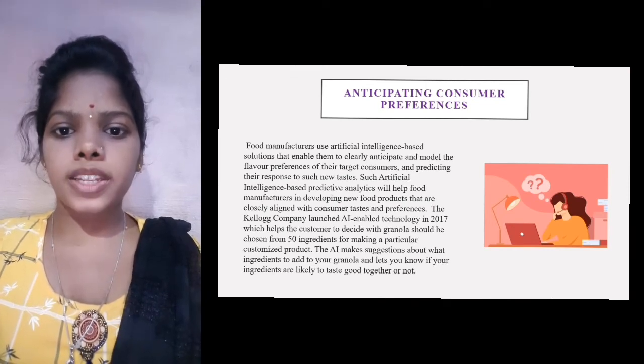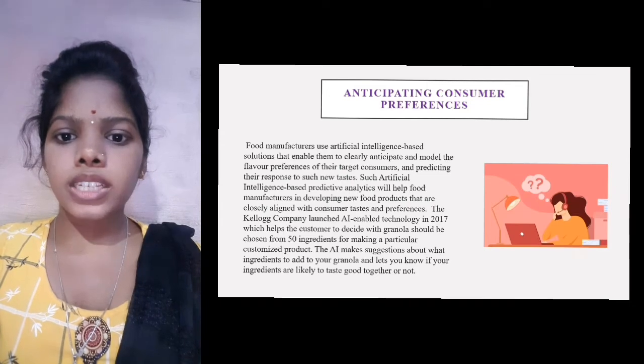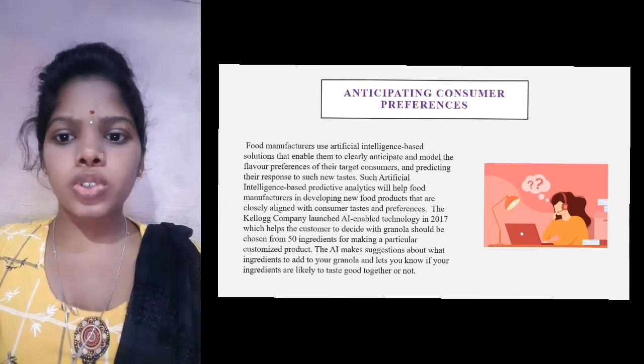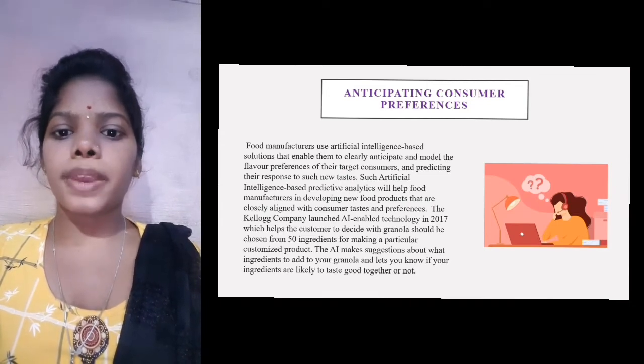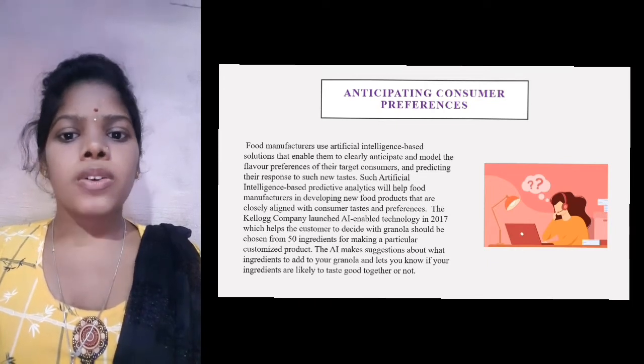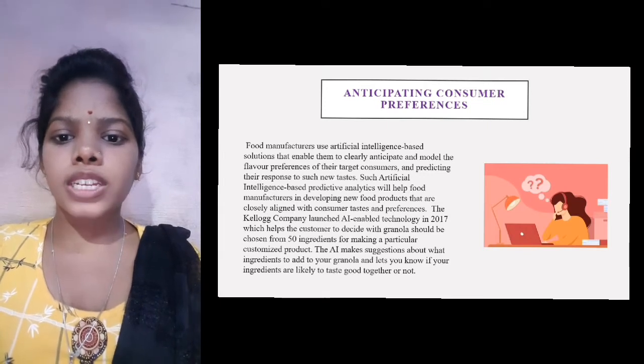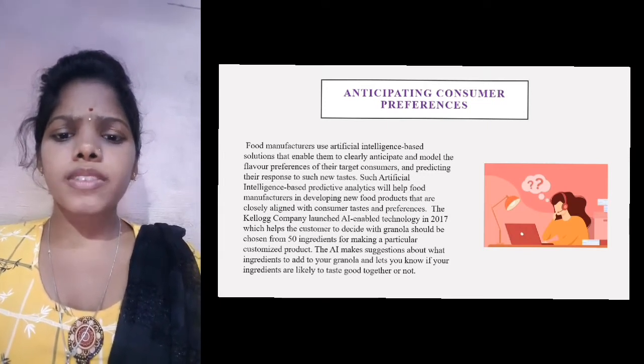The Kellogg company launched AI based technology in 2017 which helped the customer decide which granola should be chosen from 50 ingredients for making a particular customized product. The AI makes suggestions about what ingredients to add to your granola and lets you know if your ingredients are likely to taste good together or not.